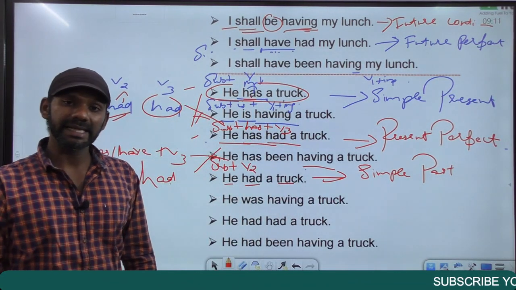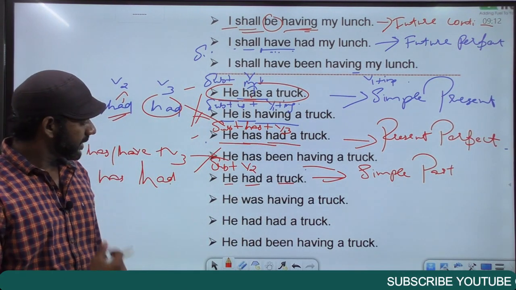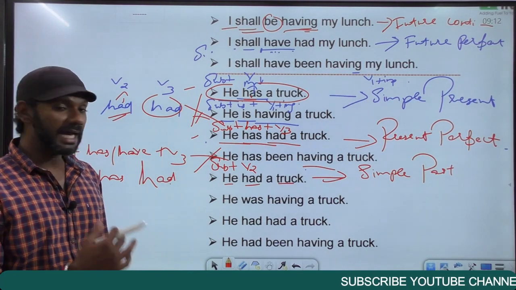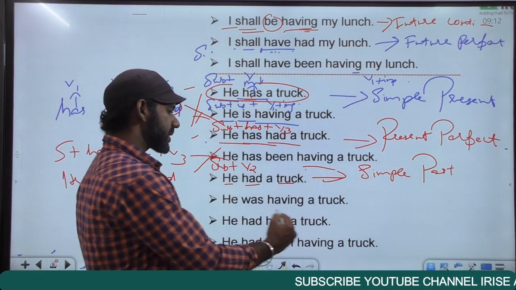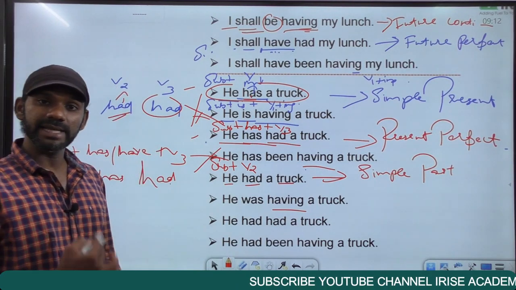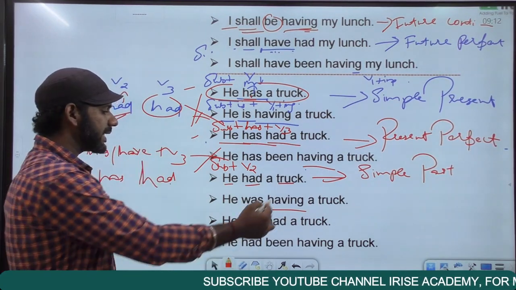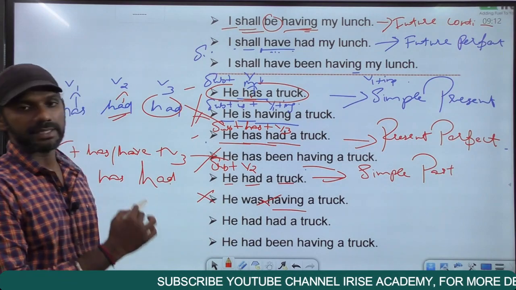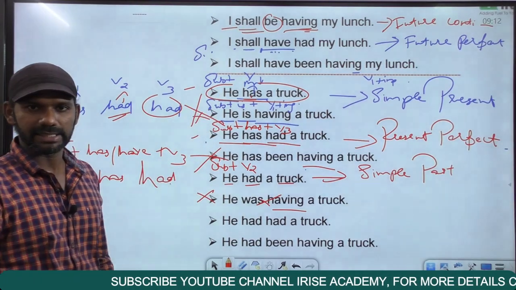The next category is past continuous. He was having a truck means he was eating a truck, which does not make any sense at all. Past continuous is not possible with this sentence.